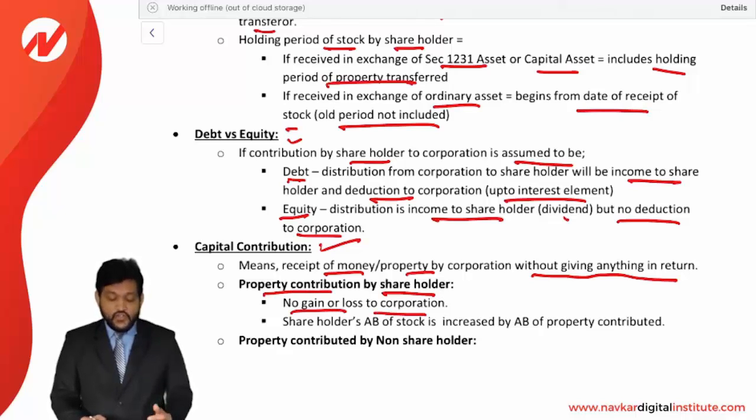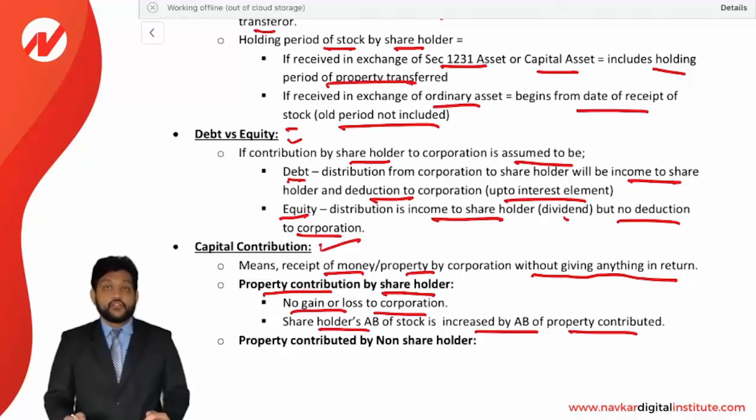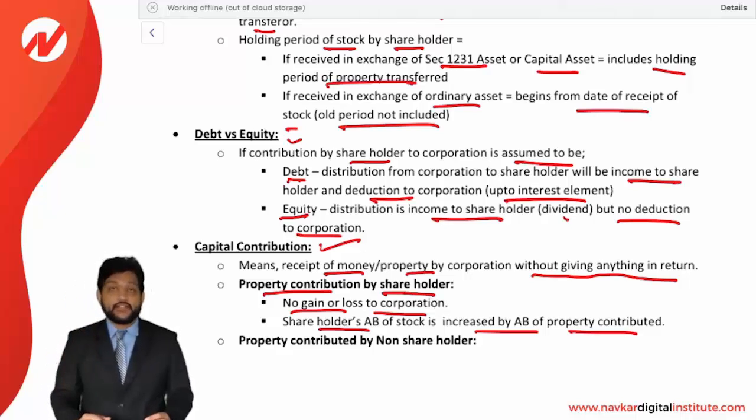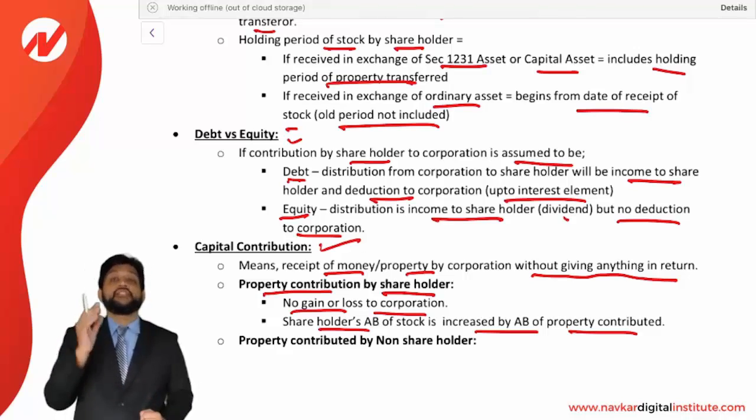Property contribution by the shareholder: no gain or loss to a corporation. Shareholder's AB of the stock is increased by the adjusted base of property contributed. So whatever stock you are already holding, the basis will be increased by the property contribution by you as a capital contribution. Corporation is not going to recognize any gain or loss, but the shareholder will increase the basis of the stock, whatever he is holding, by the value of property he has contributed.